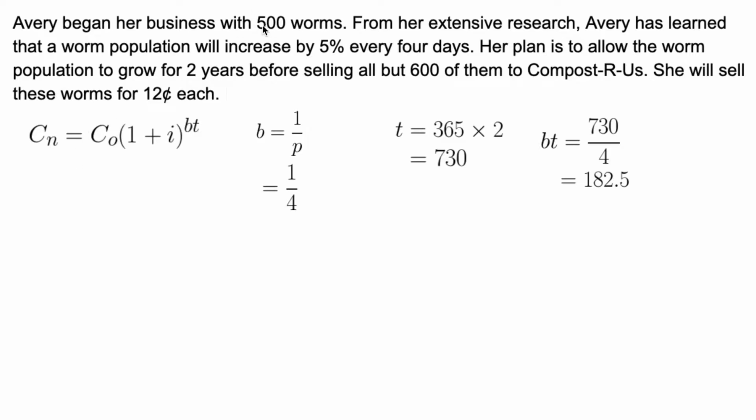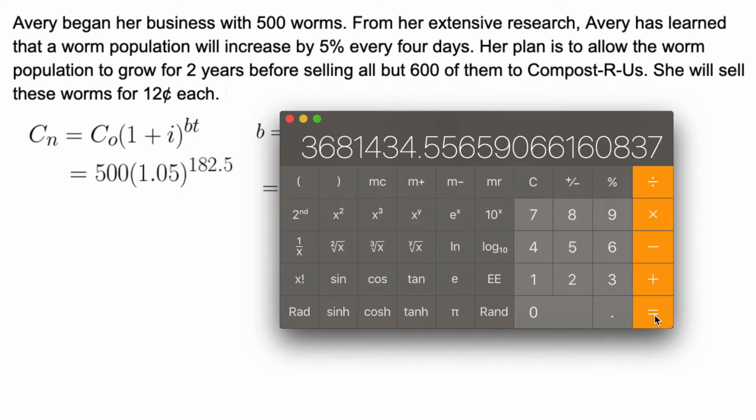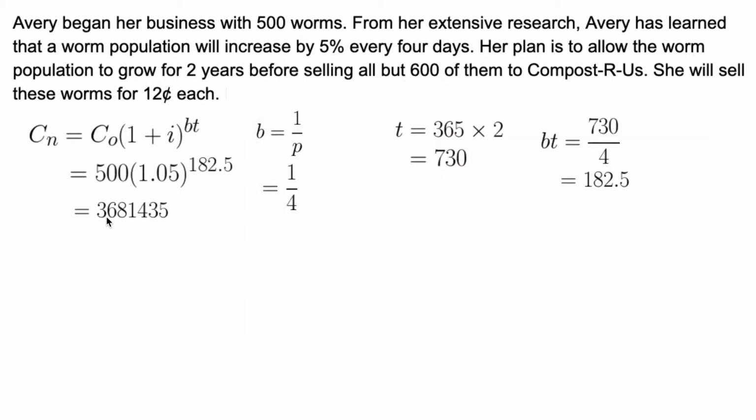We're going to go back to our formula and fill in everything we know. The C sub 0 is your 500 worms, and 1 plus the growth rate is 1 plus 5%, 1 plus 0.05, to the power of BT, so to the power of 182.5. Then it's handy dandy calculator time. 500 times 1.05 to the power of 182.5 equals. She ends up with 3,681,434.5 worms, so I'm going to round that up to 3,681,435 worms. Wow, that's a lot of worms.